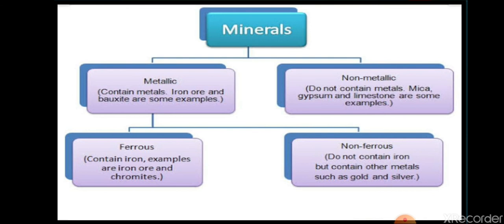Many minerals are available under the oceans also. We also know that the topography of the earth is uneven. There are mountains somewhere, plains somewhere, plateaus, valleys, rivers. So minerals are not necessarily available everywhere. The climate and temperature conditions also vary throughout the earth's surface. Minerals are naturally occurring and formed without human interference.